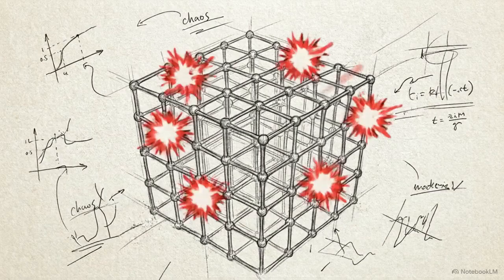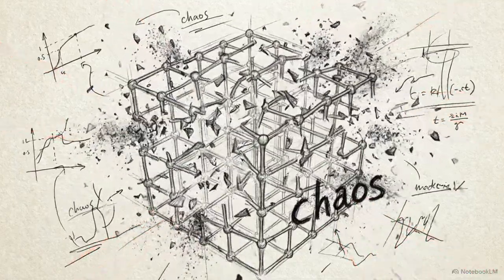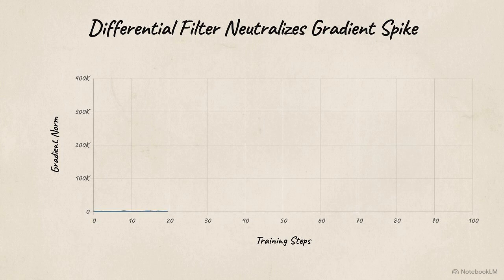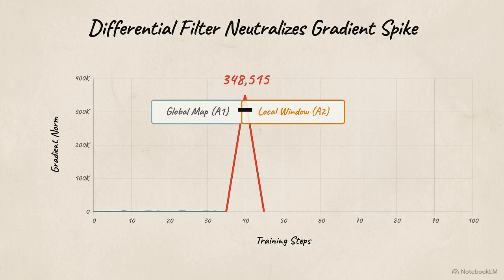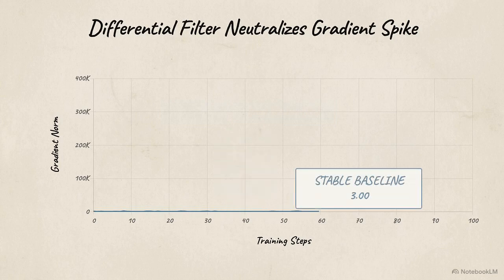This hard commit generates massive backpropagation shockwaves that would instantly throw an error and kill a standard network. That brings us to block B, the differential block. This layer operates as an active mathematical dampener, specifically designed to absorb those exact shockwaves. Block B executes noise cancellation by subtracting a local window attention map from a global attention map. This acts as a high-pass frequency filter, isolating critical symbols and forcing violent gradient spikes down to a stable baseline.